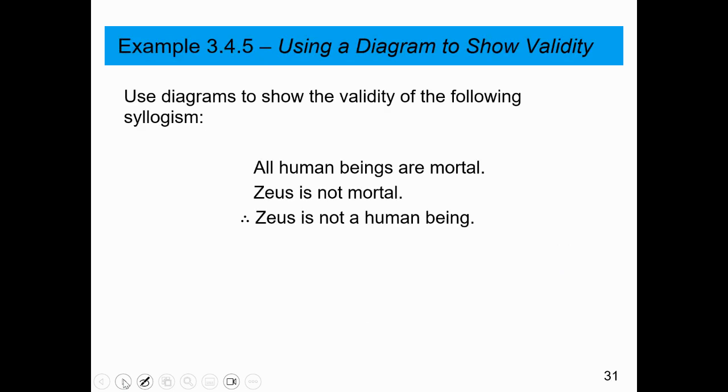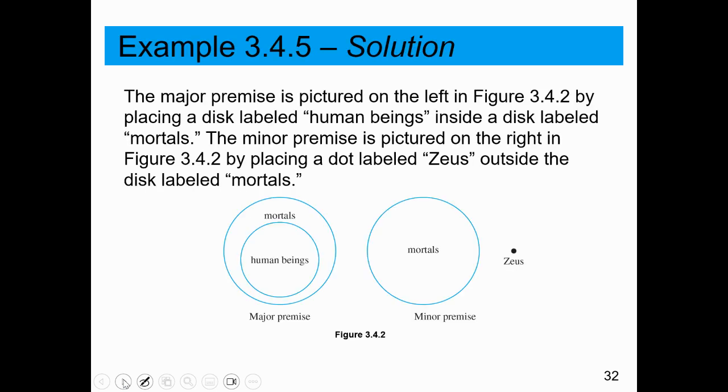Let's look at the statement, all human beings are mortal. Zeus is not mortal, therefore Zeus is not a human being. So we have this set of all mortals. Human beings are mortals.